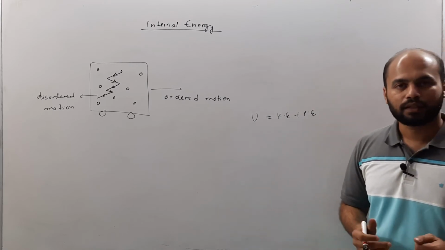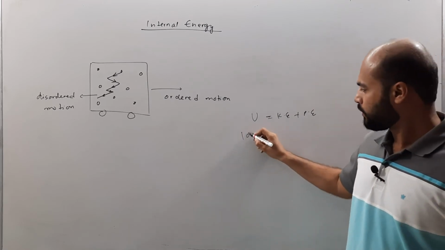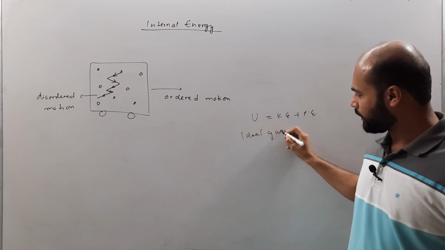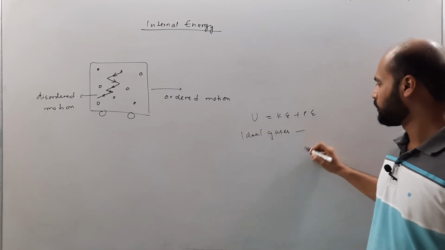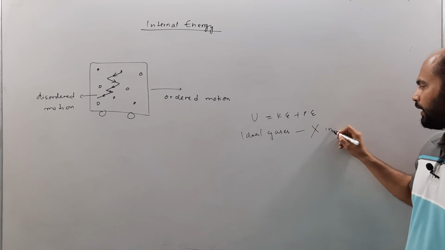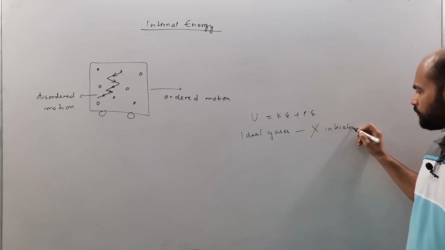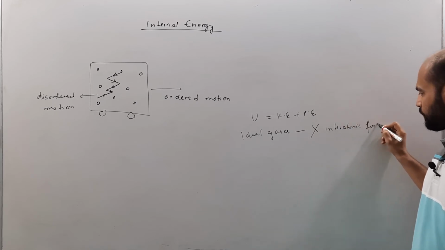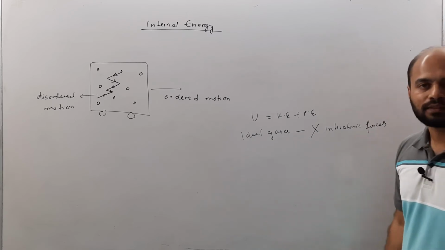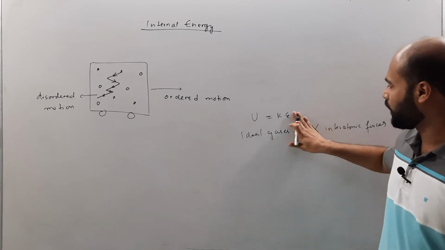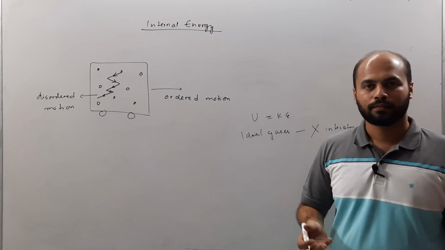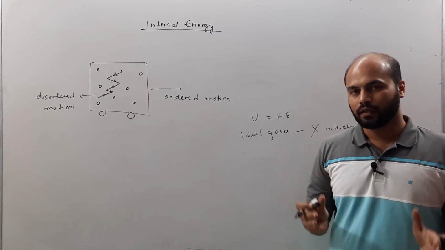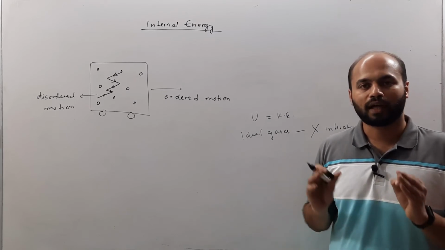But we are dealing with ideal gases, and in the case of an ideal gas, we have seen that there are no interatomic forces. Because there are no interatomic forces, we can neglect this potential energy, and now the entire internal energy is just dependent on the kinetic energy.